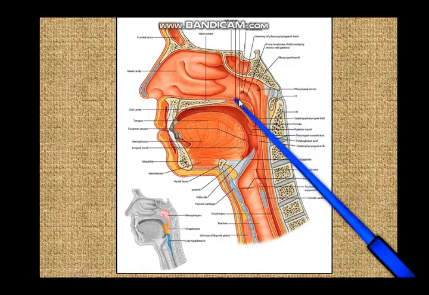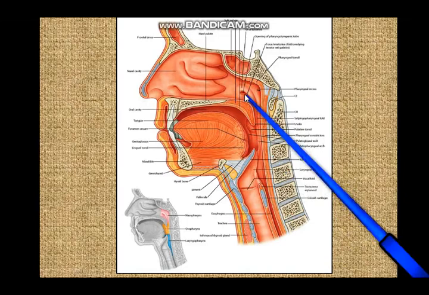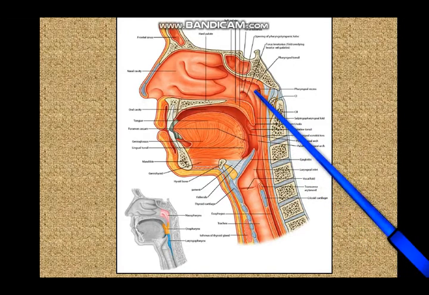Now the mucous membrane of the nasopharynx is supplied by the pharyngeal branches of the pterygopalatine ganglion. Now these sensory fibers don't relay in the pterygopalatine ganglion, they relay in the ganglion of the trigeminal nerve. So these sensations are carried actually by the maxillary division of the trigeminal nerve.